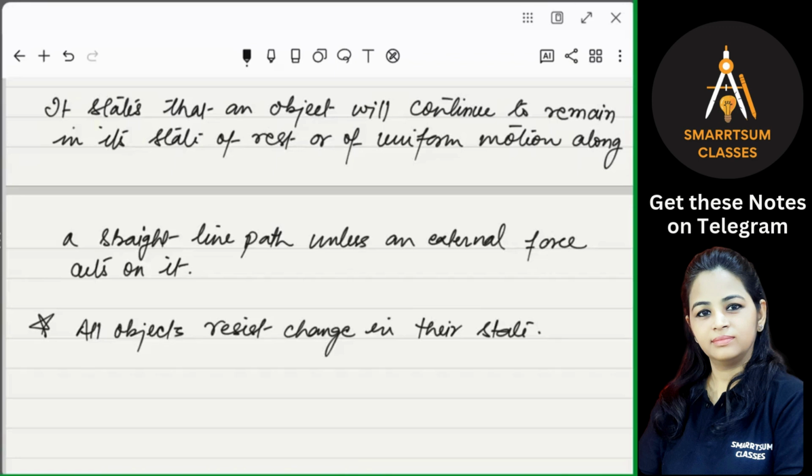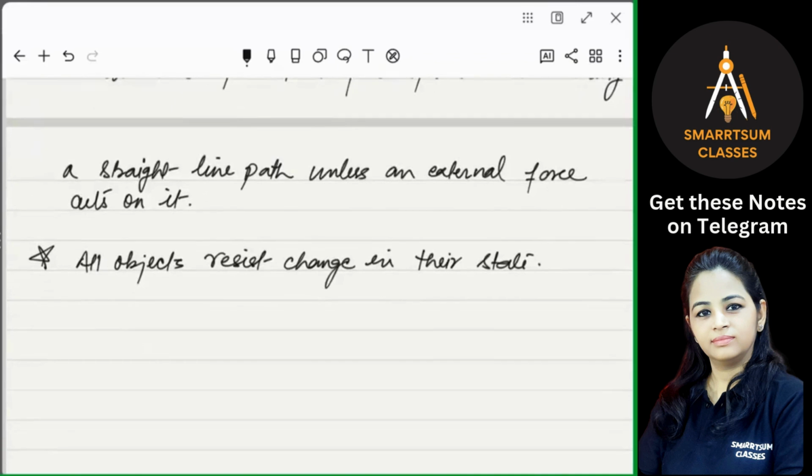Are you getting that? Similarly, a person standing in a moving bus falls forward if the driver applies the brake suddenly, right? So the person is also moving with the same velocity as the bus. So when the driver applies the brake suddenly, what happened? He falls in the forward direction, right? Okay, so this is Newton's first law of motion. And there is a term called inertia, which actually explains this. So put the heading, inertia.